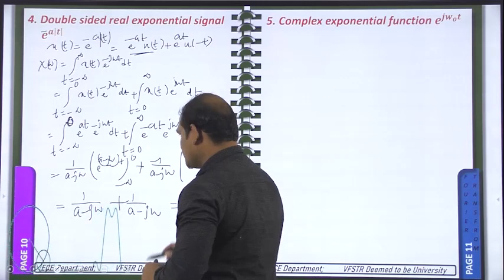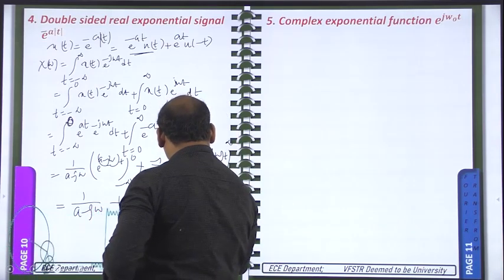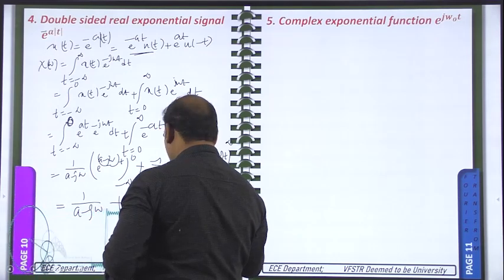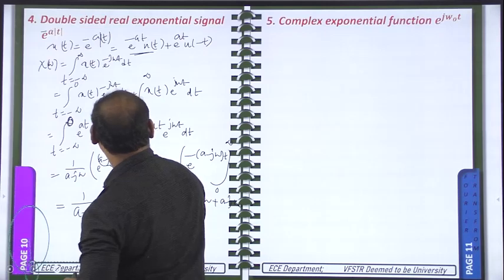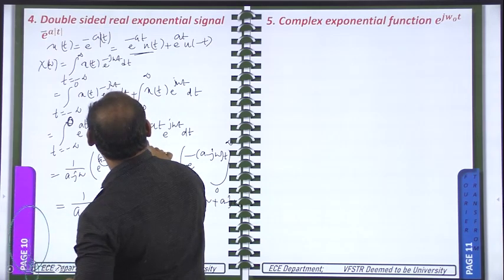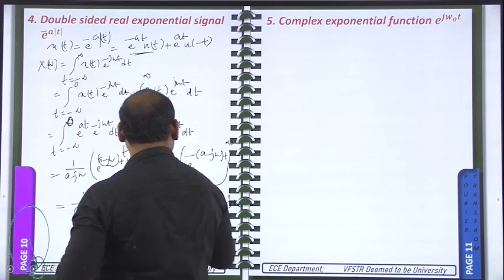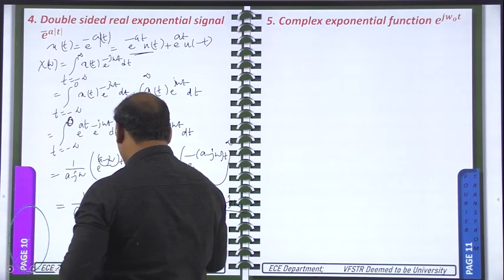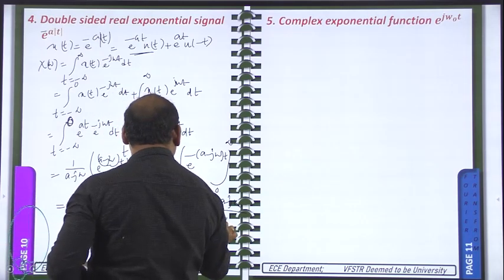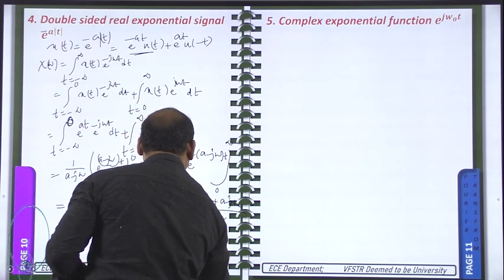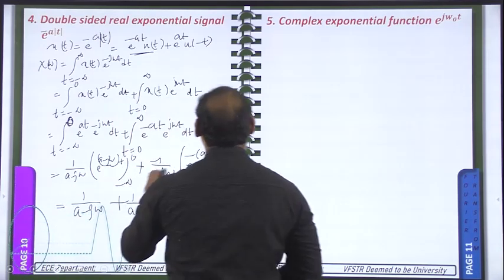So if you take the LCM, you will get a plus j omega plus a minus j omega in the numerator. Next, here a plus b into a minus b type we will get, so it is a square plus omega square. That is equal to 2a by a square plus omega square. This is the Fourier transform of the given signal.